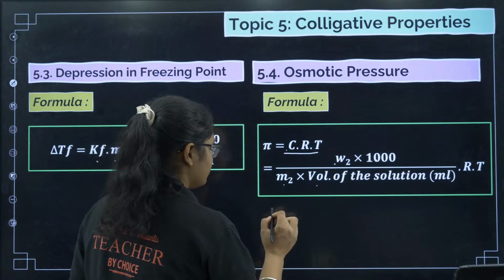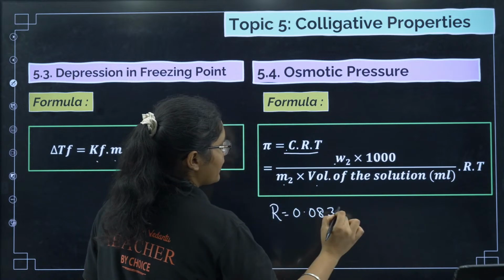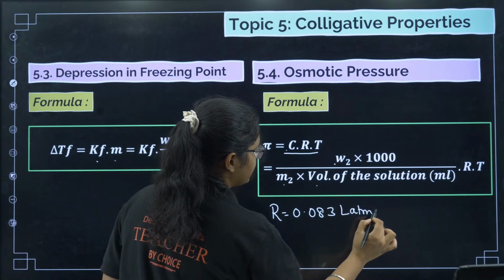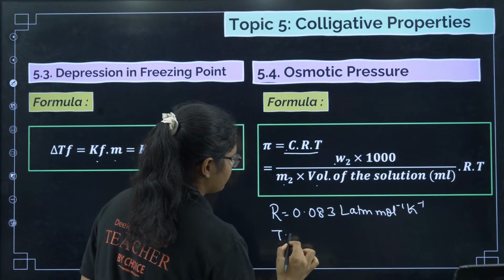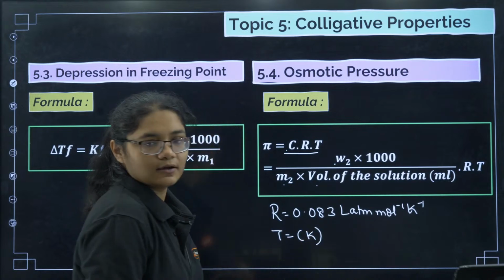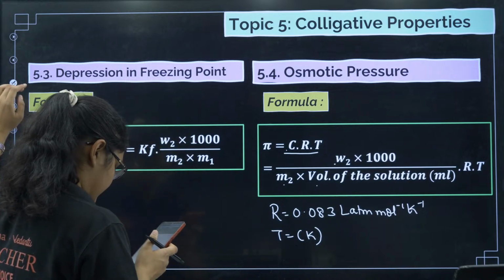What value of R should you take? R should be equal to 0.083 liter atm mole inverse Kelvin inverse, and T should be in Kelvin. Clear? Okay.